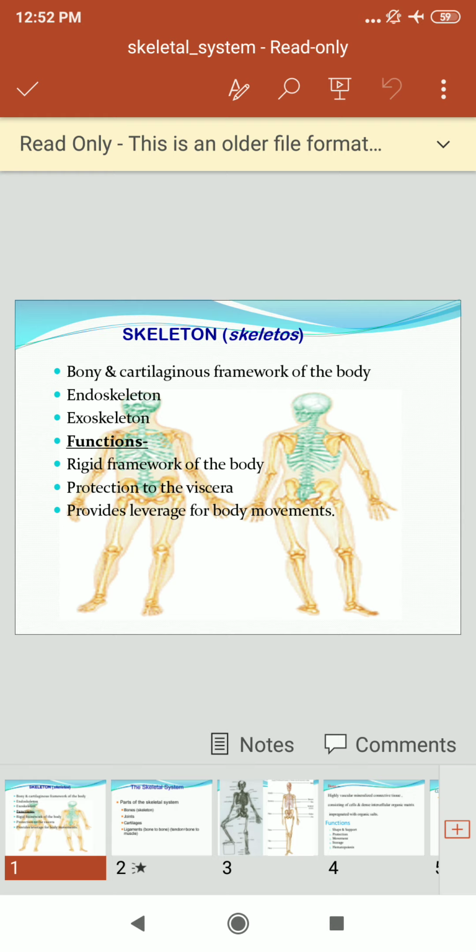Mainly for protection, the skull protects the brain, the vertebrae protect the spinal cord, and the rib cage, spine and sternum protect the lungs, heart and the major blood vessels. So the human skeleton is important for the protection of the body.